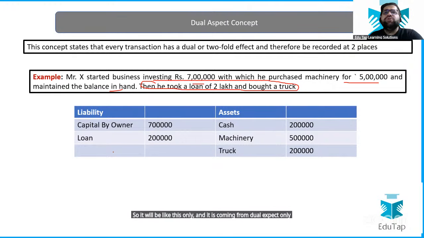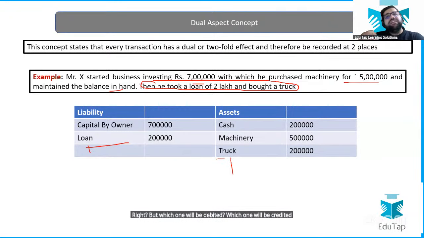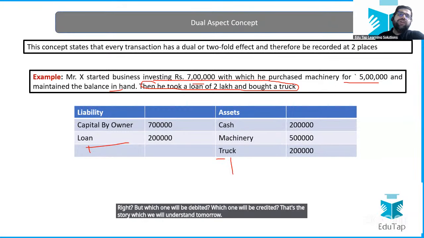Right now, we are just choosing an account. For example, if I'm taking a loan to purchase a truck, these are the two accounts which are impacted, right? But which one will be debited, which one will be credited? That's the story which we will understand tomorrow, right?